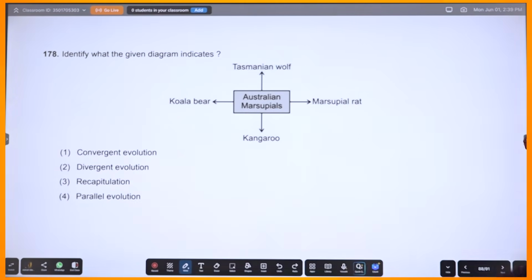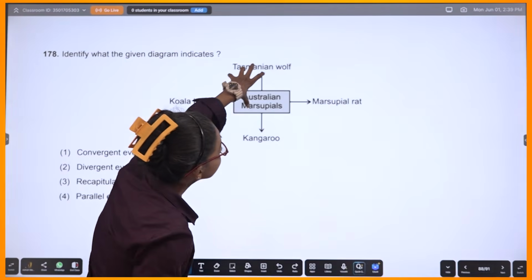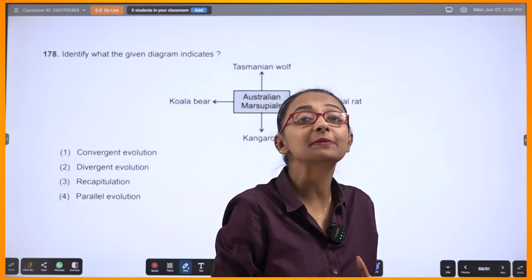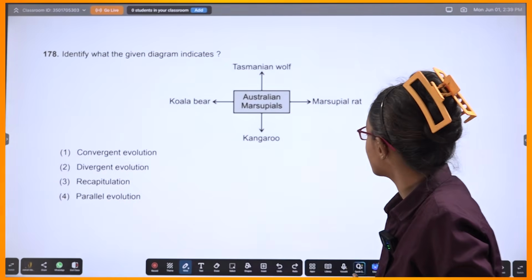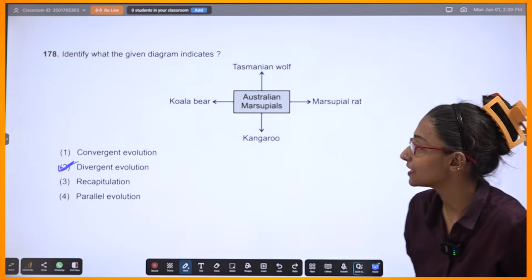All right. Marsupials, Australian marsupials. So from the center of the island, they moved out to different parts of the island, right? This is called divergent evolution. Am I right? See.